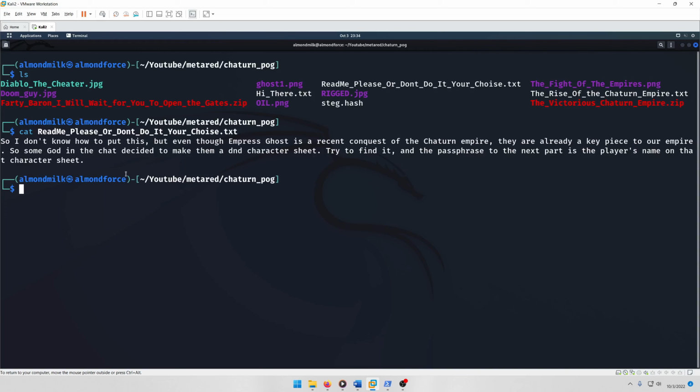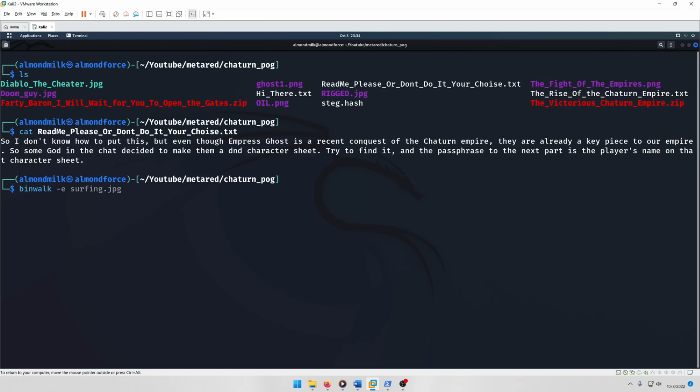So I don't know how to put this, but even though Empress Ghost is a recent conquest of the Chaturn Empire, they are already a key piece to our empire. So some god in the chat decided to make them a D&D character sheet. Try to find it, and the passphrase to the next part is the player's name on that character sheet. Well, we have this ghost1.png, so the character sheet's probably in there.